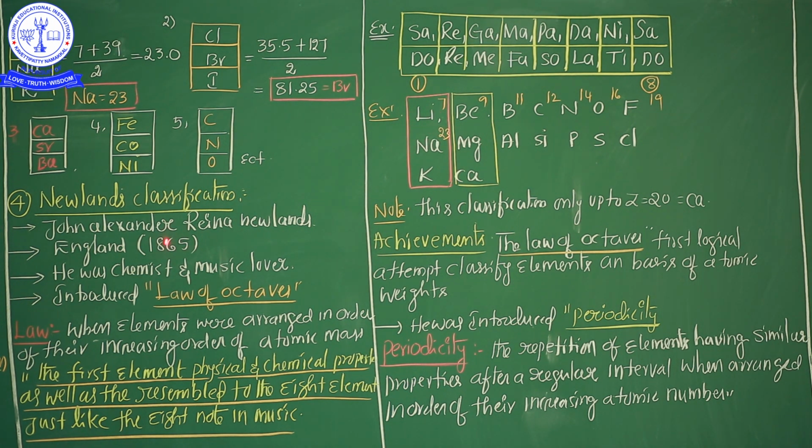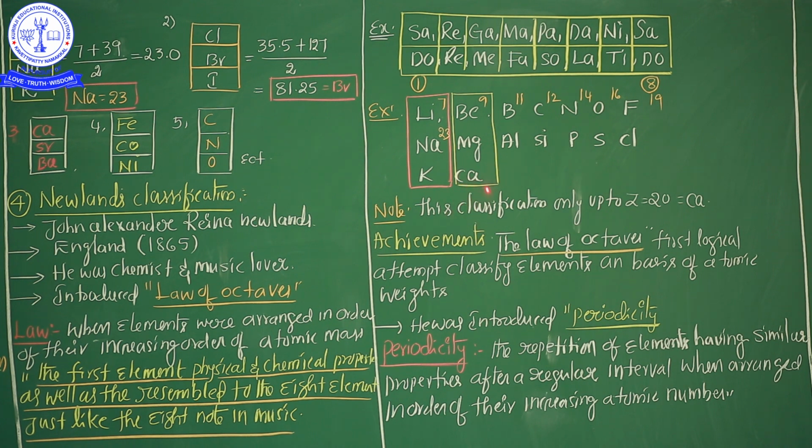According to John Newlands's concept, the first element's physical and chemical properties almost all resemble the eighth element. Understood, my dear students? This is John Newlands's concept. An important note is mentioned here: this classification is only applicable up to 20 elements. My dear students, in previous NEET exams, some JEE Mains and different competitive exams in India, this question is frequently asked. What is the question?